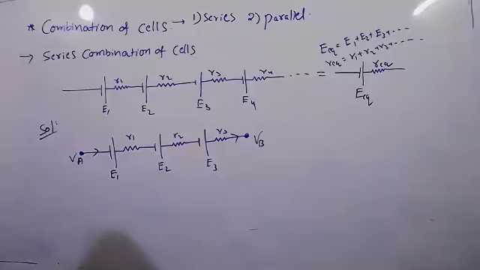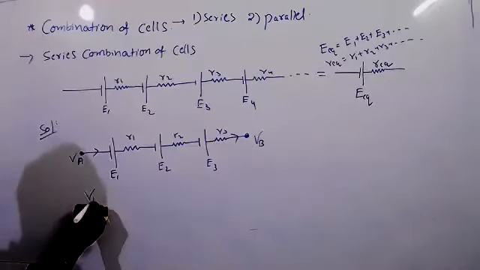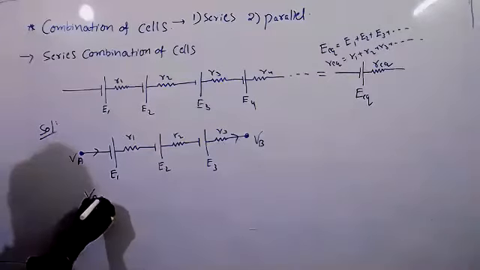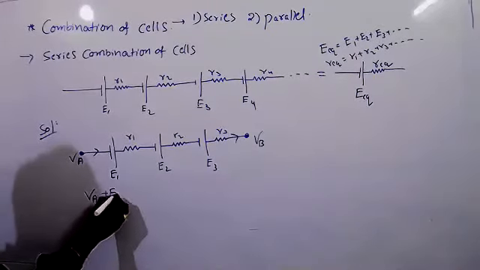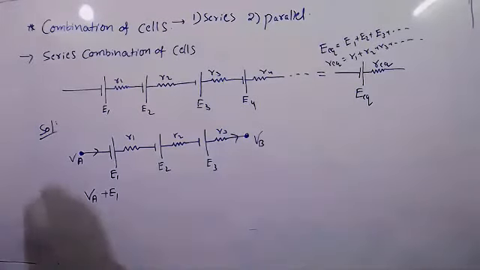We know about Kirchhoff's laws. So using Kirchhoff's laws, let's see. VA. Here, what do we have to write? What is the potential? Plus E1, right? Yes, sir.